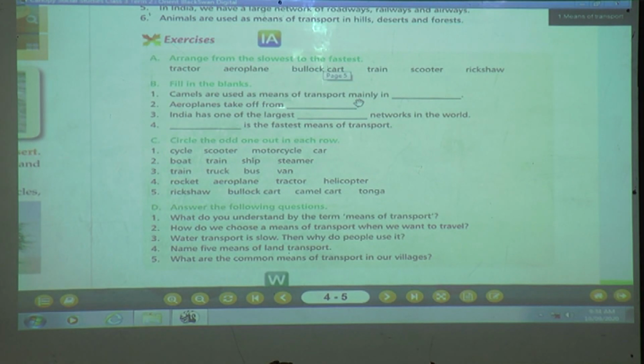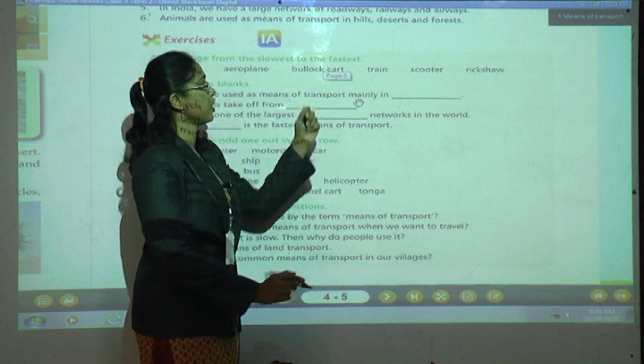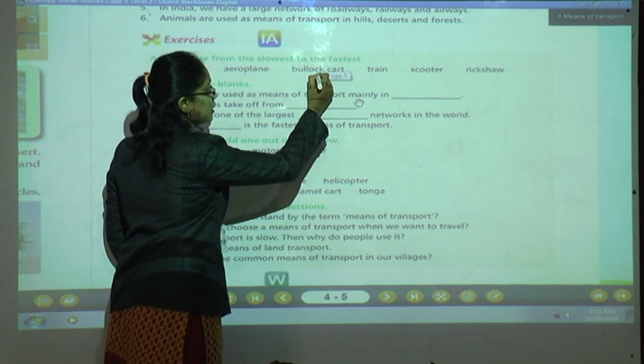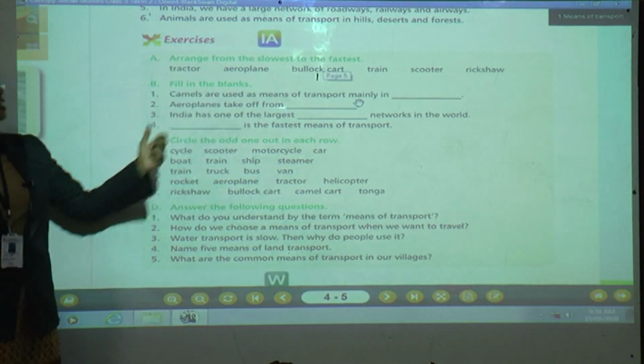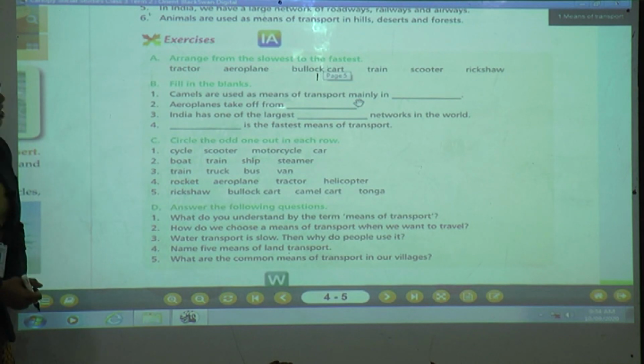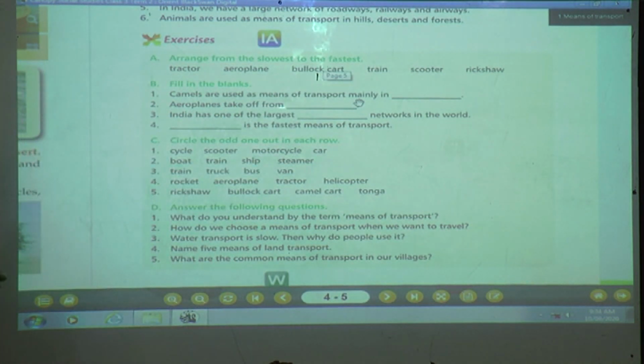Now tell me, children, which is the first slowest transport? Number 1 is bullock cart. You are going to write here number 1. Now tell me which is the next slowest transport after bullock cart?